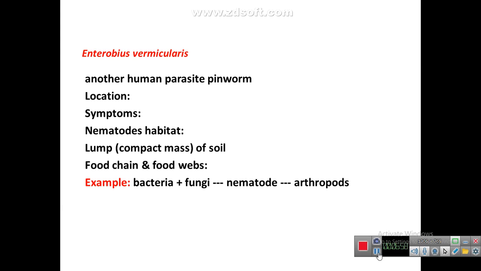What is food chain? The transfer of food energy between organisms with repeated stages of eating and being eaten. That means food chain is a phenomenon, for example plants are there, herbivores feed on plants, in turn herbivores are eaten by carnivores. So this whole phenomenon is called a food chain. What is food web? The interconnected food chains is known as food web. The example of the food chain in which nematode is present: the bacteria and fungi are eaten by nematode and nematode is in turn eaten by the arthropods. So that is the food chain.